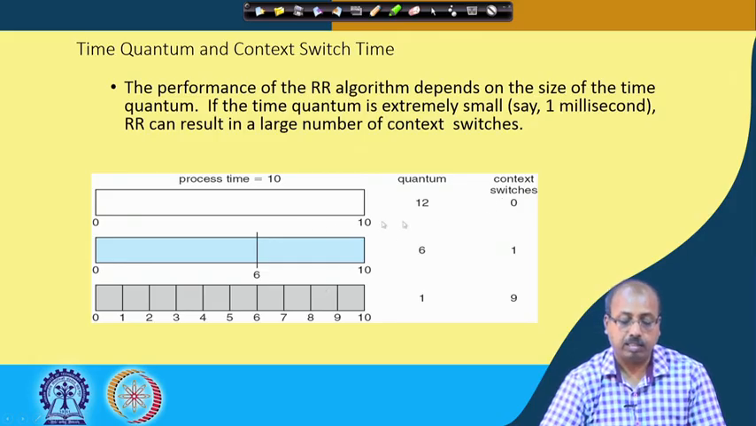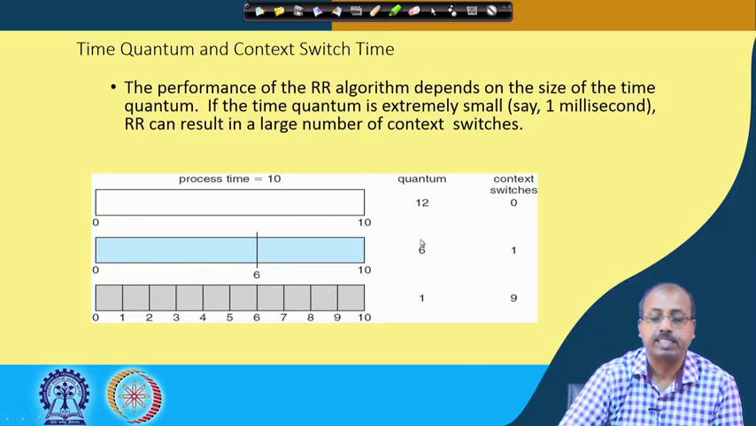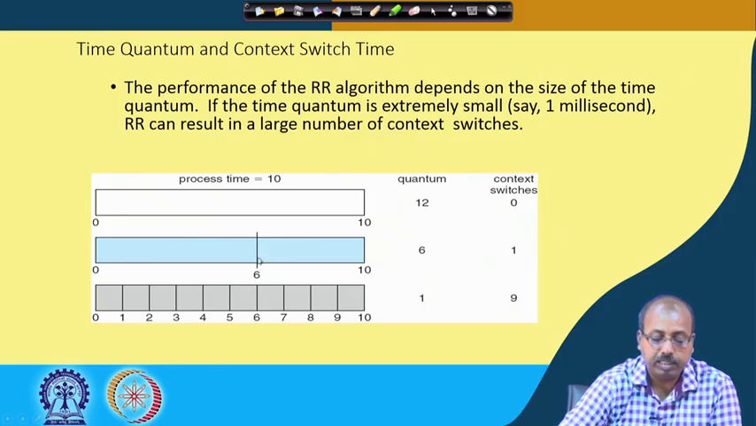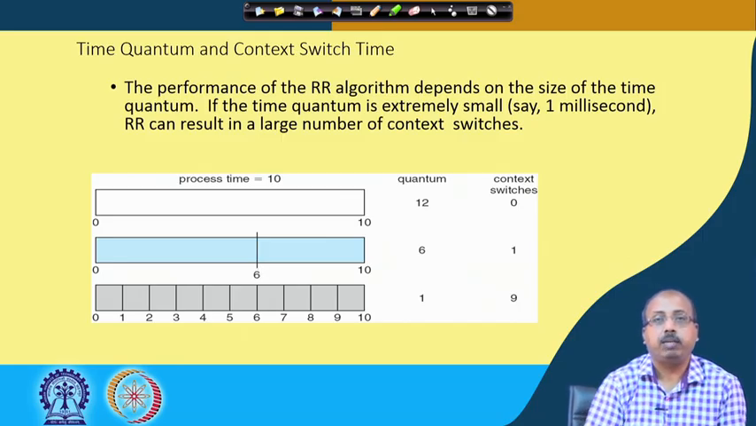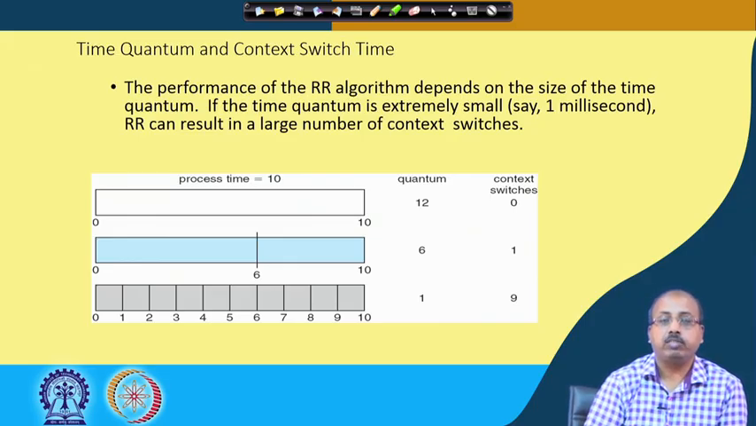However, if the time quantum value is equal to 6, then after 6 time units there will be a context switch, and then the process finishes at time 10. Even if there is a single process, after 6 time units the timer will expire and the scheduler will come into the picture. The scheduler will find that there is no other process to execute, so it will continue to time 10, but for the execution of the scheduler itself there will be one context switch.